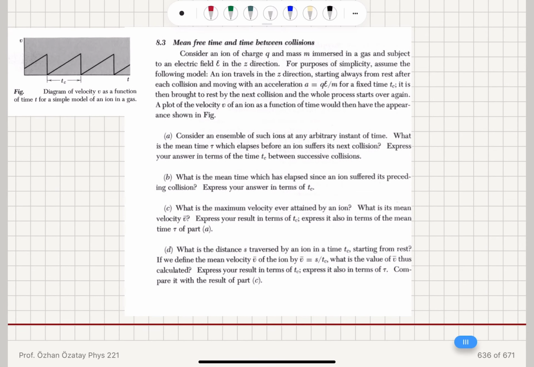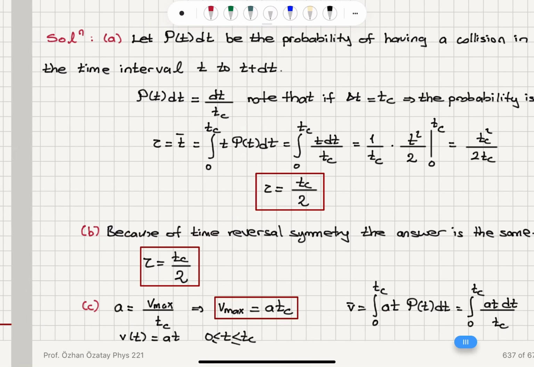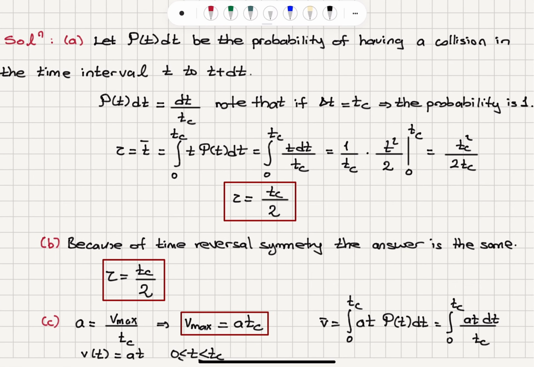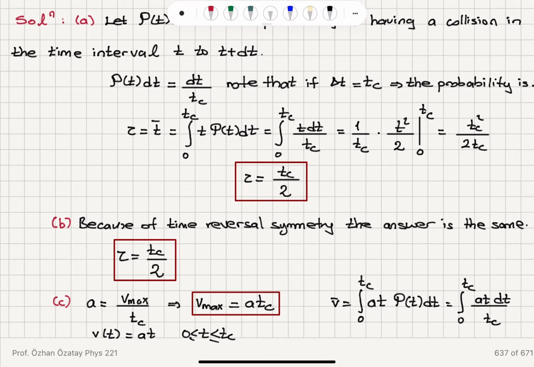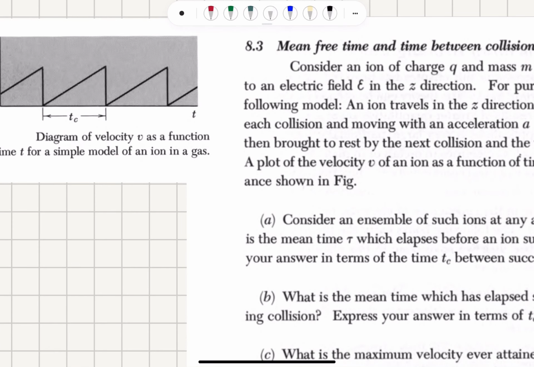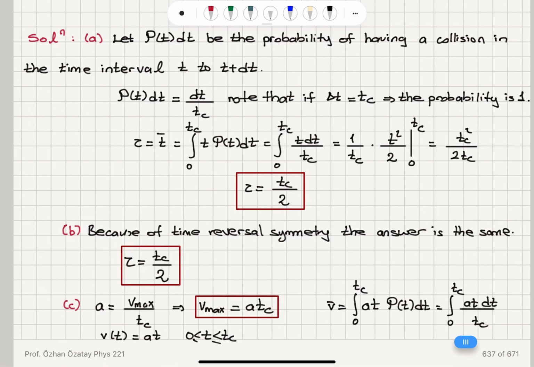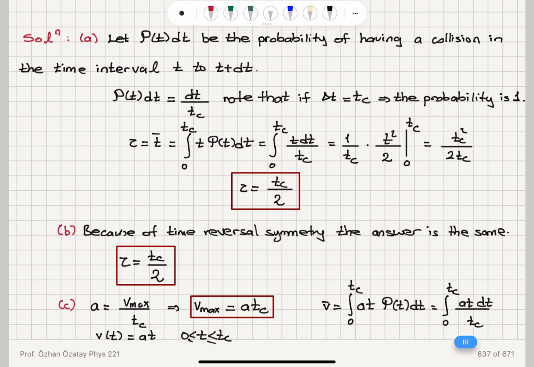At t equal to 3 over 4 tc, I have to wait for 1 over 4 tc to have a collision. So if I consider an arbitrary time t, what is the probability of having a collision in the time interval t to t plus dt? It depends on what dt is. If the dt is equal to the collision time, then we are guaranteed to have a collision, because if I start at tc over 2, I wait for a time interval tc, the collision has occurred in between these 2 points in time. So the probability is going to be equal to 1.